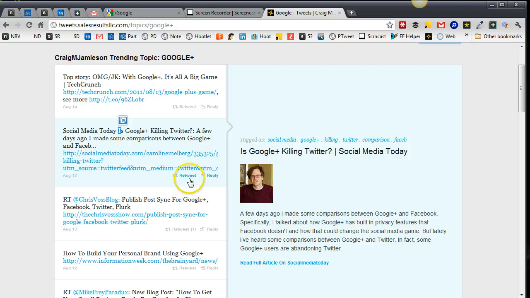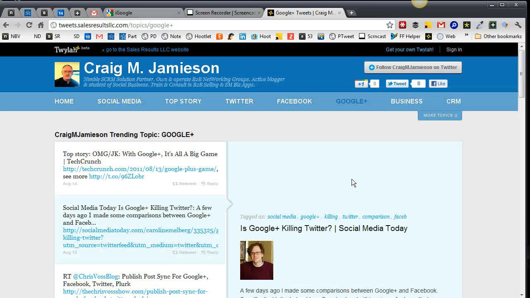I can also retweet an article. Somebody could come onto your page, they could retweet the article, they could reply to the article, which is another very, very cool feature. But something else that it does that I've noticed is that it automatically creates tags for the articles as you tweet them. So this article that I tweeted out as Google+ killing Twitter was automatically tagged with social media, Google+, killing Twitter, comparison, and then also I think that was probably Facebook. Once again, those tags are making it easy for people to search and to find your articles.